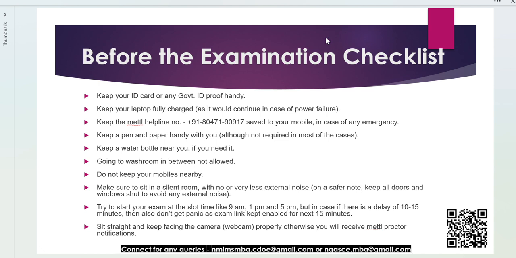Firstly, for the 2.5 hours of the exam, it will be proctored by the Metal software, which is basically an AI tool that, based on your webcam and your mic, will analyze that everything is running fine and there is no use of unfair practices. If they find a single possibility, even a 0.001% possibility that something fishy is happening, then it will alert you once, twice, thrice. If you think that if they are giving me alerts I can continue, no. If you are getting alerts, then there is a high probability you will get a UFM.